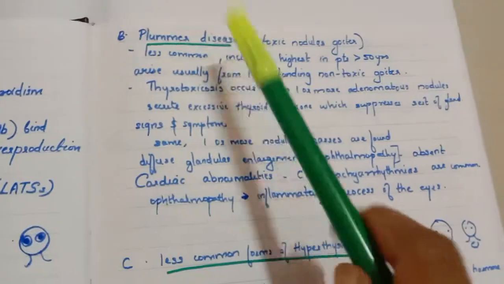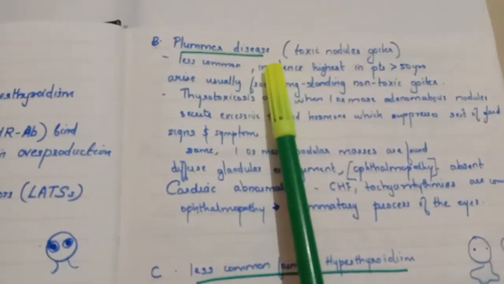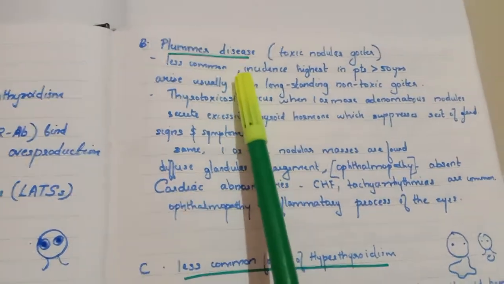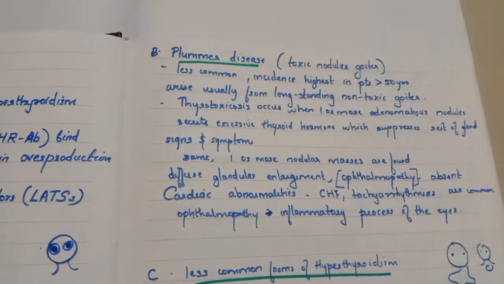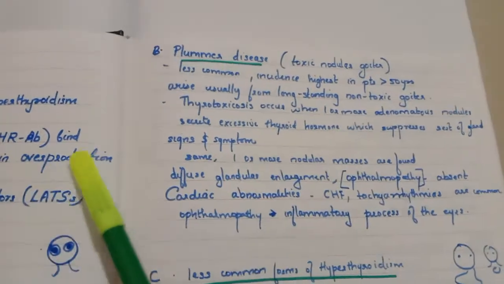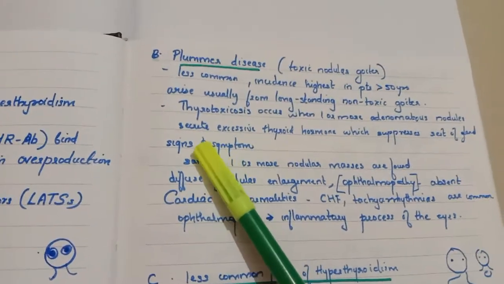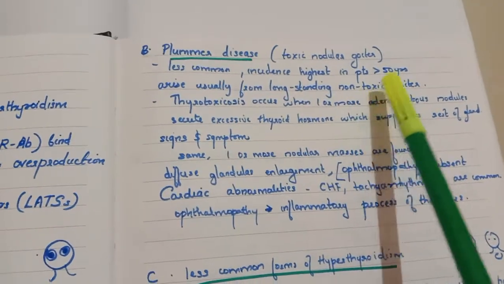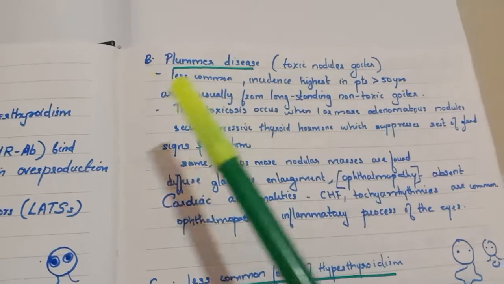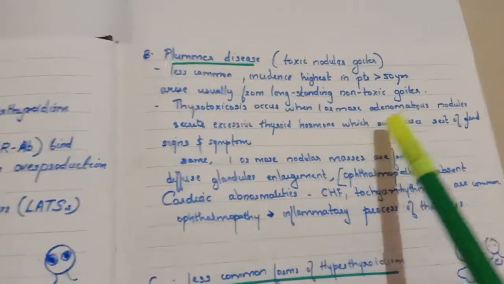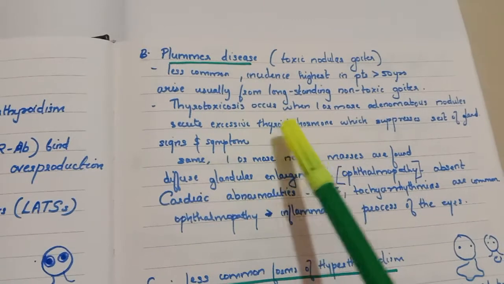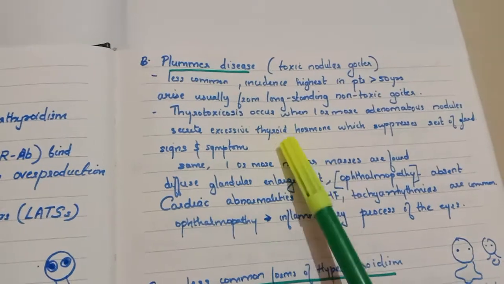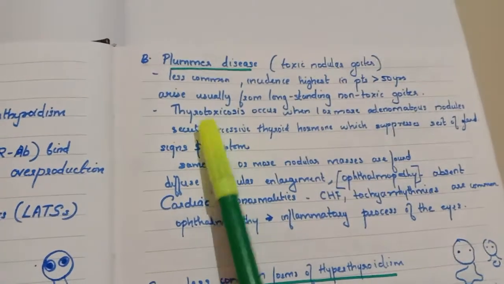Now, the next disease is Plummer disease. Plummer disease is nothing but toxic nodular goiter. This is less common than Graves disease. The incidence of Plummer disease is highest in patients whose age is greater than 50 years. It usually arises from long-standing non-toxic goiter. Thyrotoxicosis occurs when one or more adenomatous nodules secrete excessive thyroid hormones. These adenomatous nodules will secrete more thyroid hormone, and that causes the thyroid toxicosis.